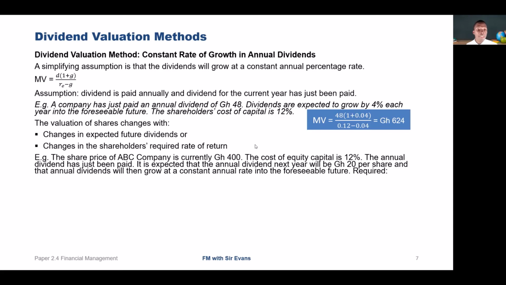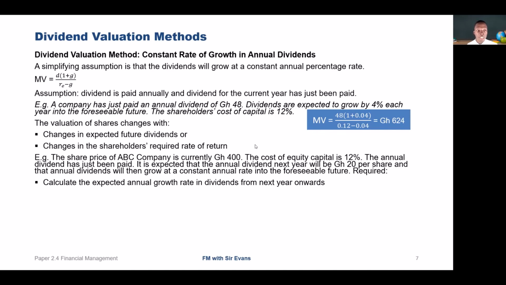The share price of ABC company is currently 400 cedis. The cost of equity capital is 12%. The annual dividend has just been paid. It's expected that the annual dividend next year will be 20 cedis per share, and the annual dividend will grow at a constant annual rate into the foreseeable future. So we are required to calculate the expected annual growth rate in dividend from next year onwards.